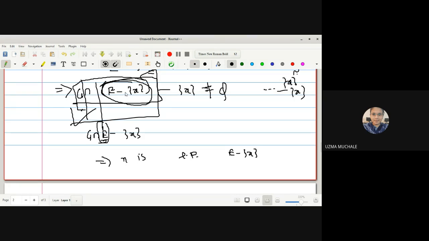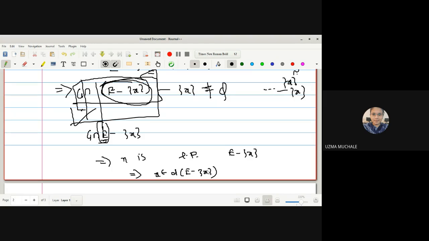G intersection with any set, that any set will be a limit point of this small x. And hence the result. X is a limit point of E means what? X belongs to derived set of E minus singleton X. And hence the result. That is the third property we have proved.